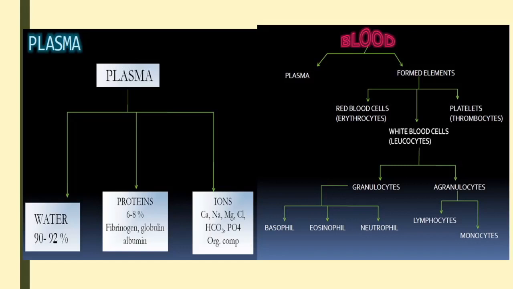Within the cytoplasm, if granules are present, then it is called granulocytes. If granules are absent in the cytoplasm, then they are called agranulocytes. Granulocytes are divided into three main categories: basophil, eosinophil, neutrophil. In the same way, agranulocytes are divided into two: lymphocytes and monocytes.